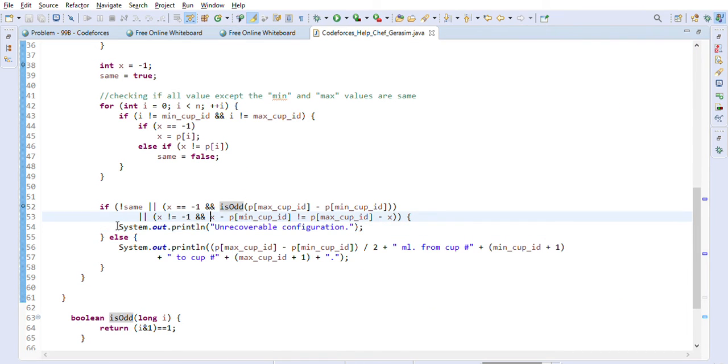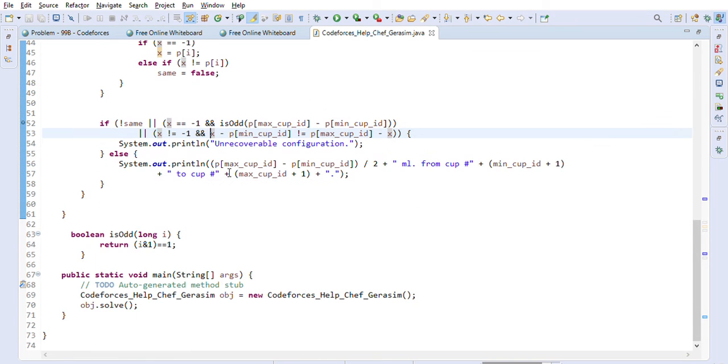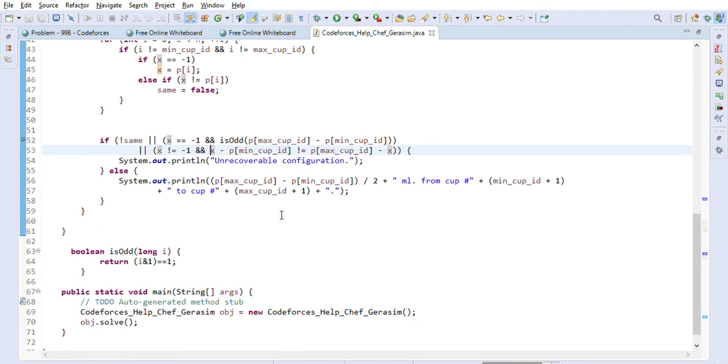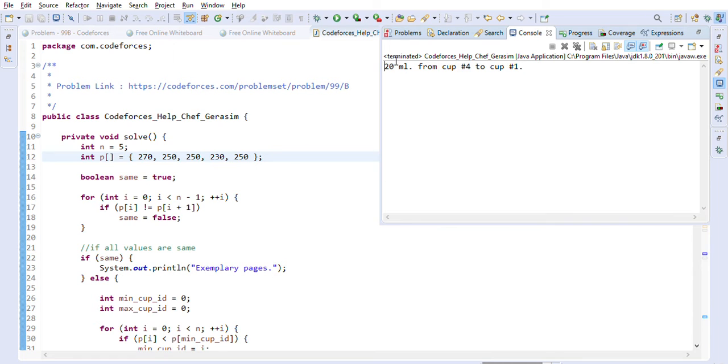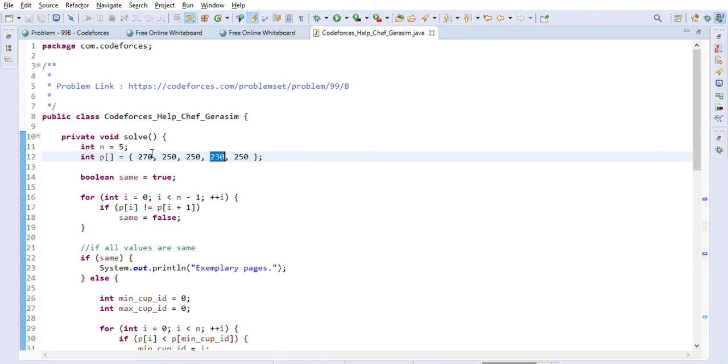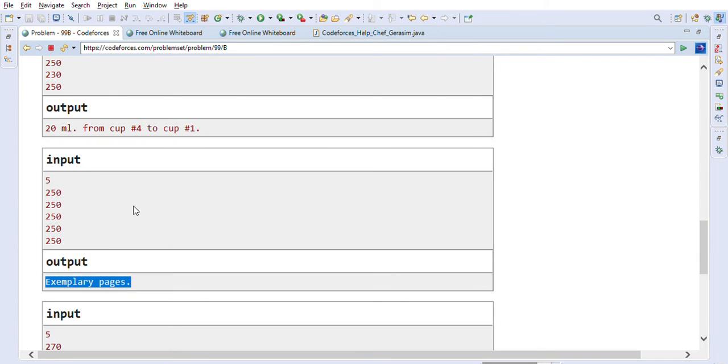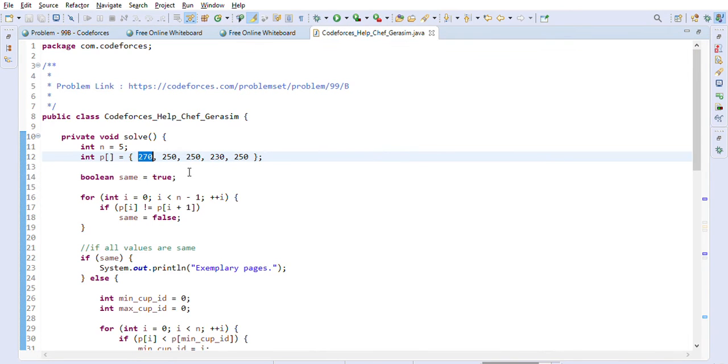So this is what all these conditions are, and this is how we have implemented this. So let's give it a run for this example that we have been given, the first one. As you can see, we are getting the correct answer: 20 ml from cup 4 to cup 1. From this cup 4 we are putting 20 ml into cup 1 to achieve this configuration. So this is one example. Let's look at the other examples that they have given us. Let's look at the all-are-equal example. So let's just make them all equal.